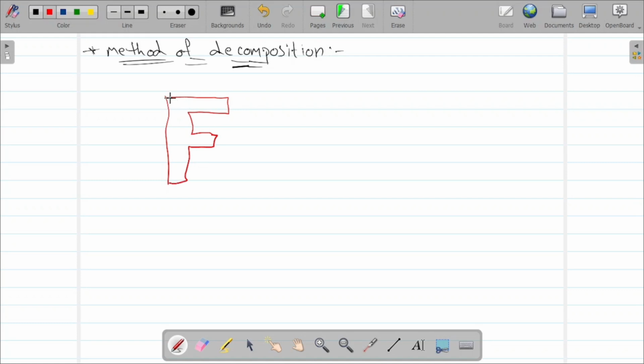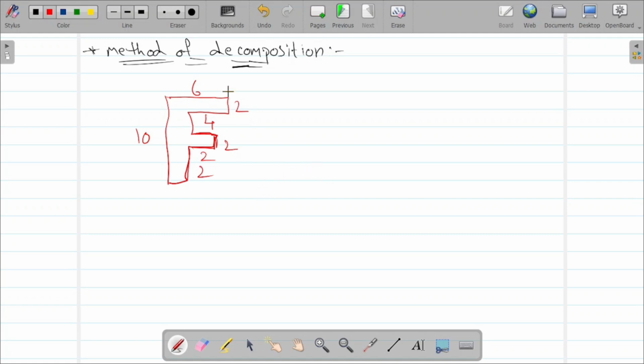Okay, this is the one. Now let's consider this distance is 10. This distance is 6. This will be the 4. This is 2. This side and this side, let's take it's also 2. This side is 2, and from here to here it will be 2 only.